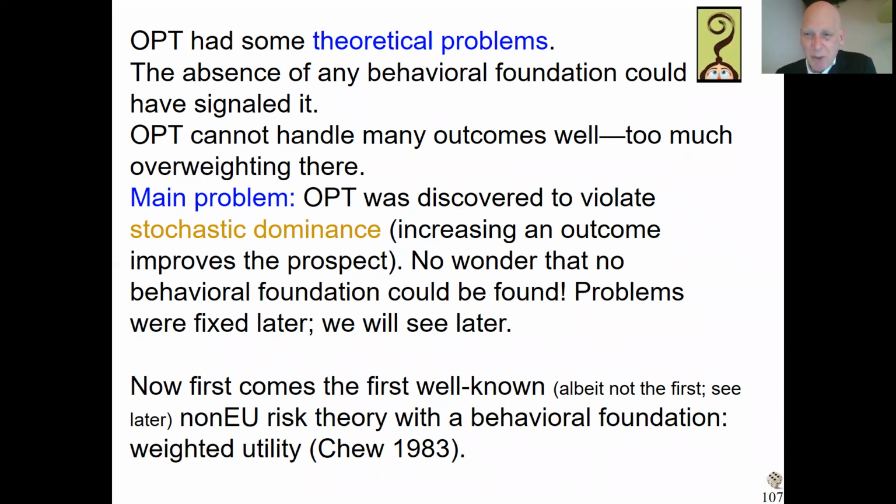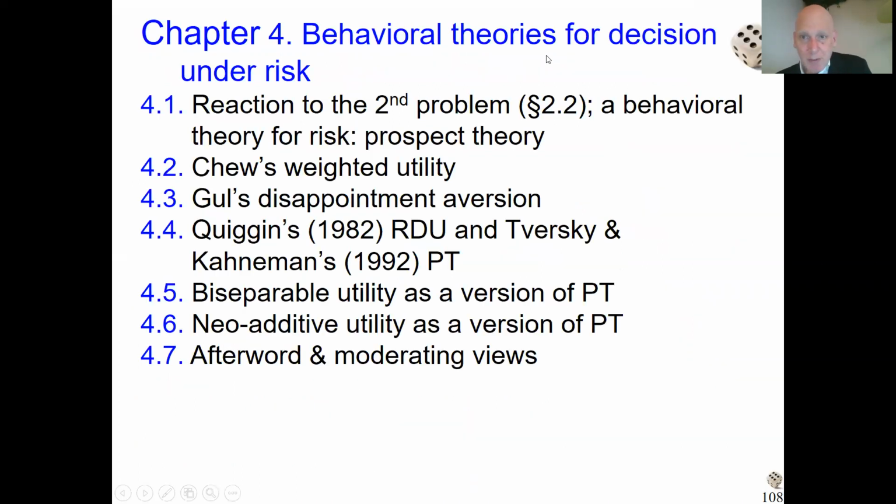Next well known, there was one actually earlier by Quiggin, but it was not well known. So for a while, this was the first theory, from 1983, and he did give a behavioral foundation. So in that sense, it was a novelty, his weighted utility. That is what I'm going to explain next, but that will be in the next recording. So this recording will finish.